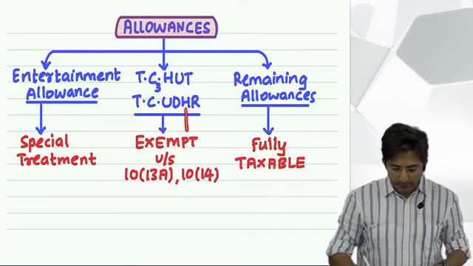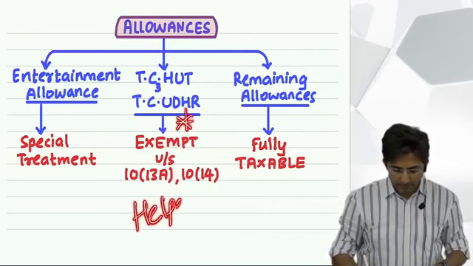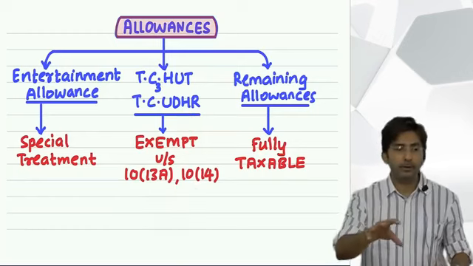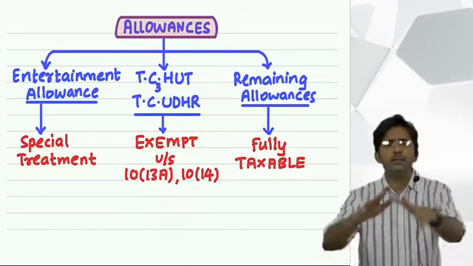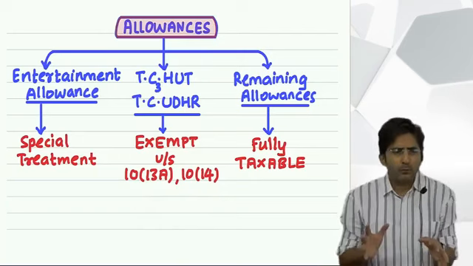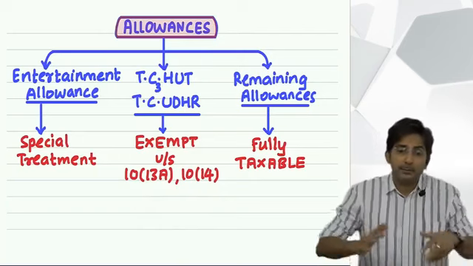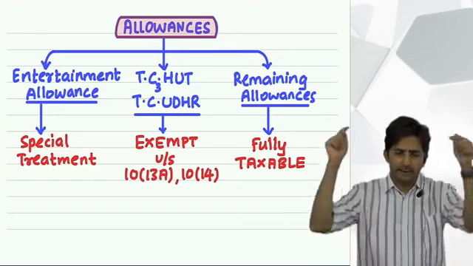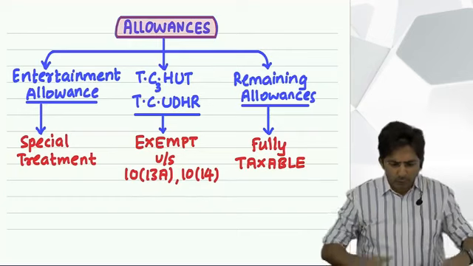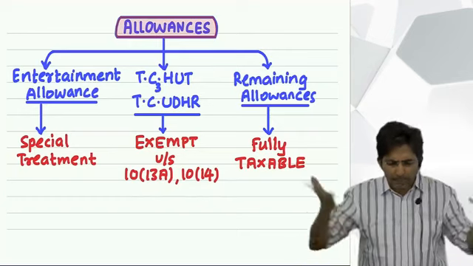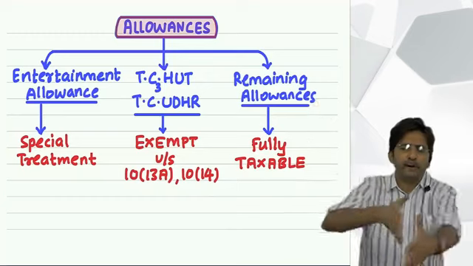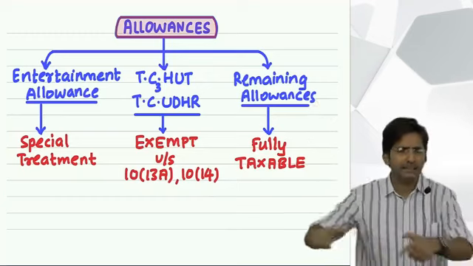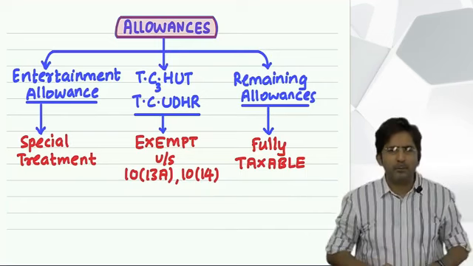H stands for helper allowance. Helper allowance. Now see, for example, an employee, he has got lot of work in the office. So much of work he has started complaining his boss. Boss, what is this? I have also my personal life. Full day I have to sit in the office. So much of work, what to do? I am not able to manage. Every day my wife is fighting with me that you don't come to home on time. I doubt you, etc. So it is creating problem in my personal life.